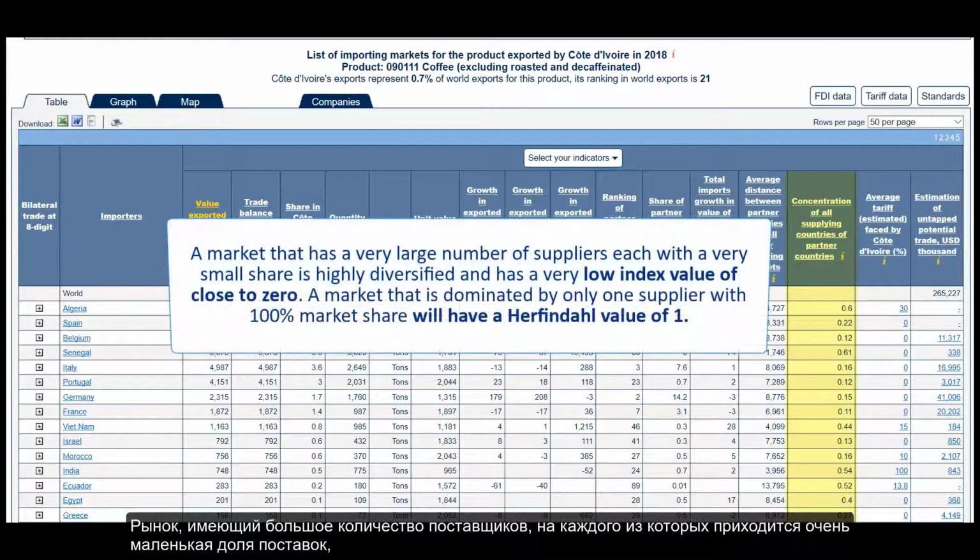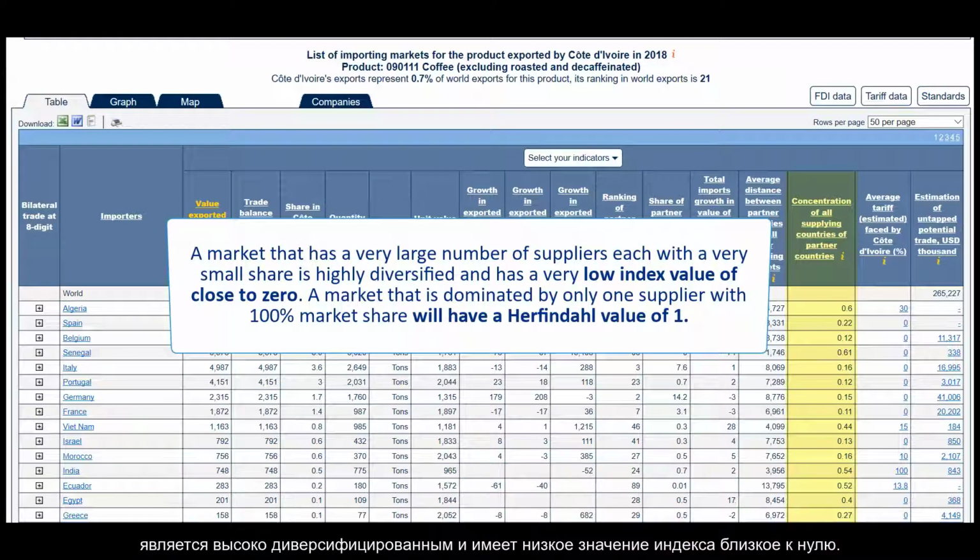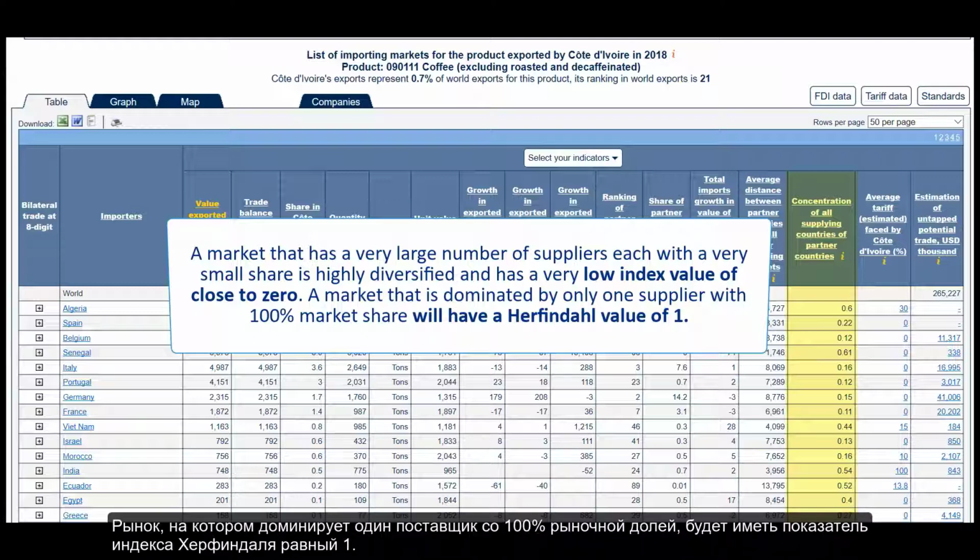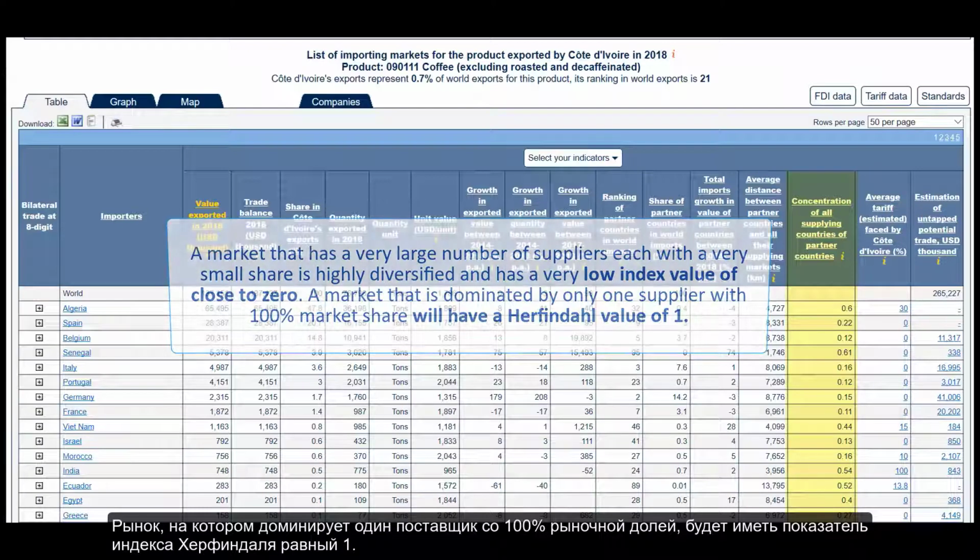A market that has a very large number of suppliers, each with a very small share, is highly diversified and has a very low index value of close to 0. A market that is dominated by only one supplier with 100% market share will have a Herfindahl value of 1.